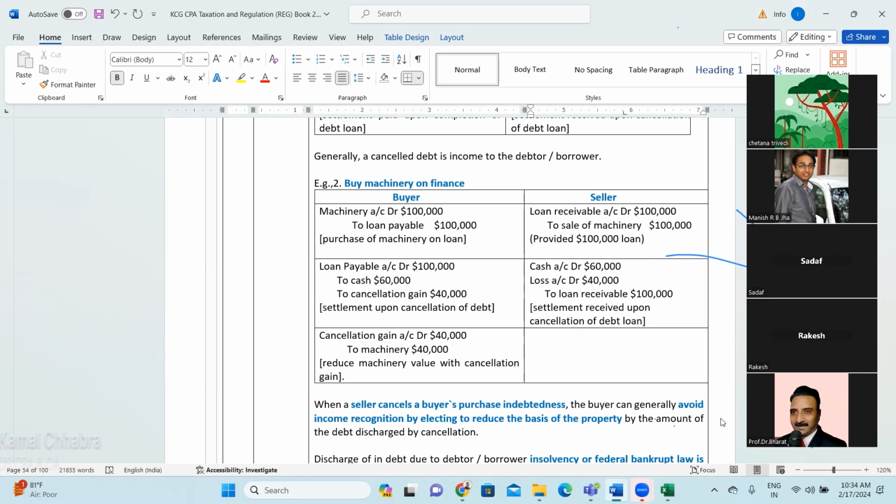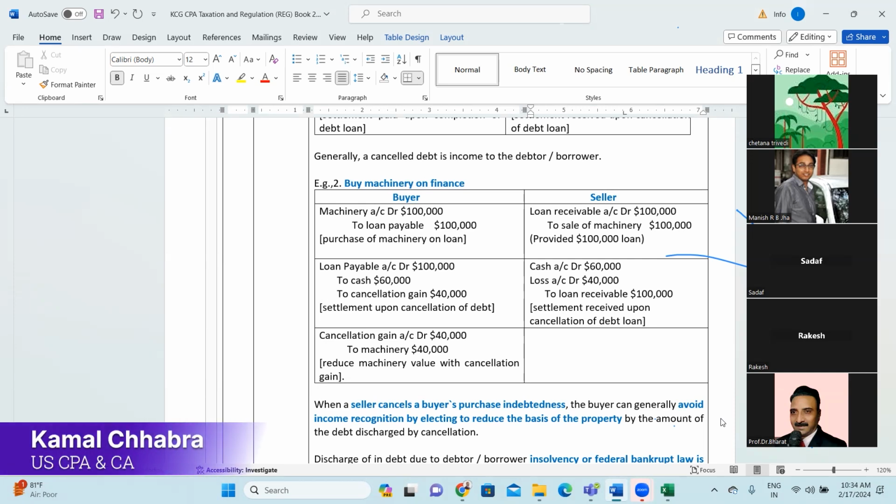Right? In the seller's account, the journal entry is the same. Loan receivable to sale of machinery, cash account debit, loss account debit to loan receivable. But in the case of the buyer, it will reduce from the value of plant, machinery, or equipment which you have financed. Make sense?